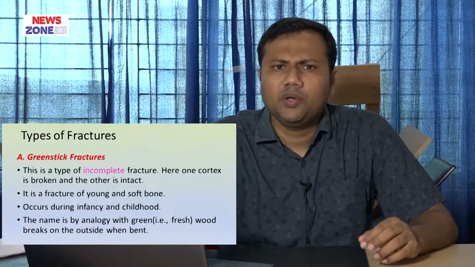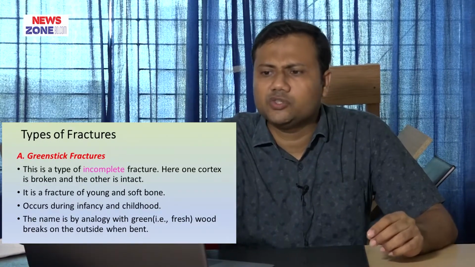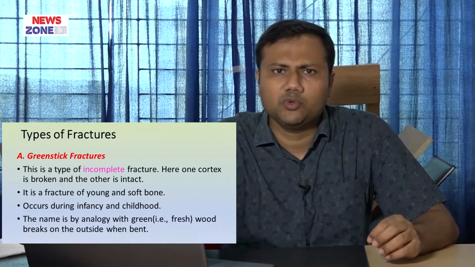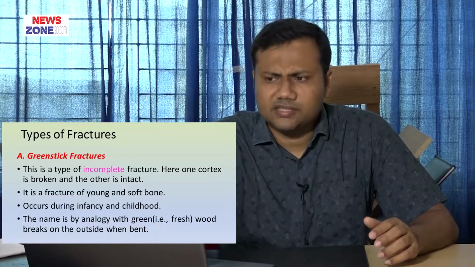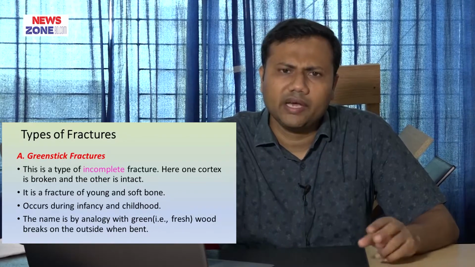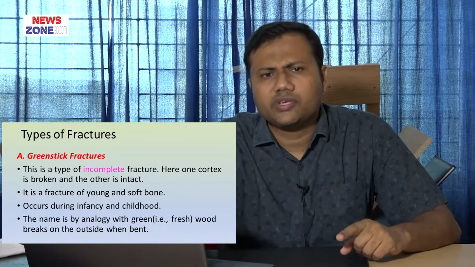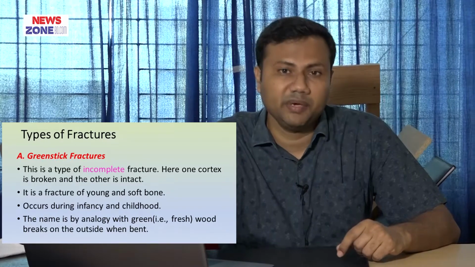Okay, now let's come to know about some fractures that are related to children. The first and most important one is the greenstick fracture. And what is this? This is an incomplete fracture. Here one cortex of the bone is broken, but the other cortex remains intact.